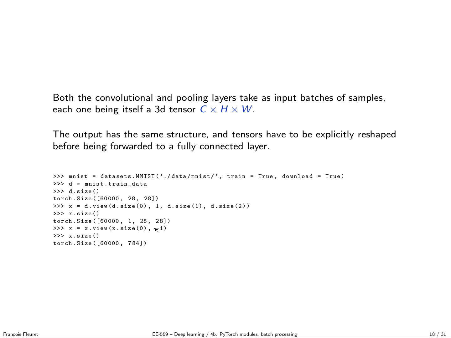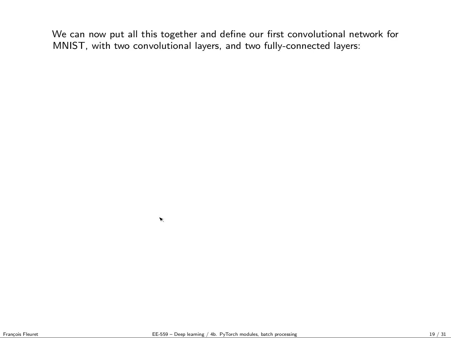So PyTorch should automatically select 784 because this is the only way to equalize the number of coefficients. Okay, so now we have everything we need. We have ReLU, max pooling, convolution layers, fully connected layers, and MSE loss. So we can build a very standard convolution network for MNIST classification, which has two convolutional layers and two fully connected layers.